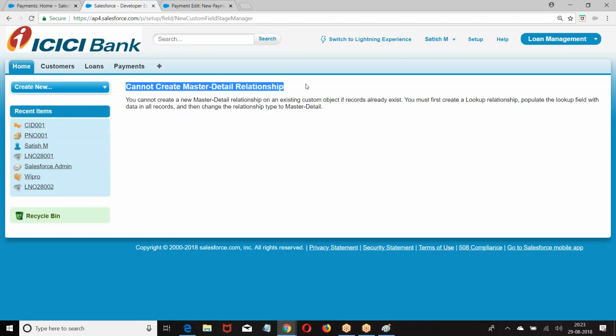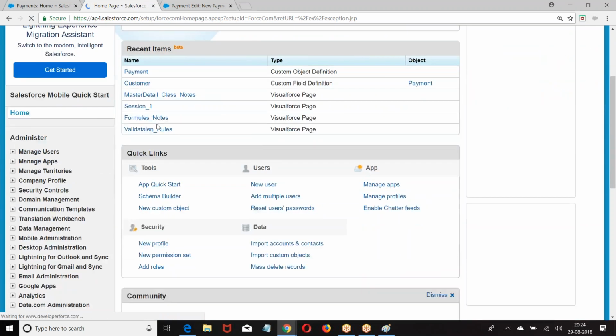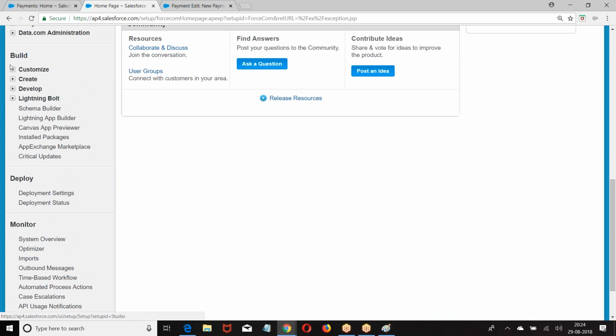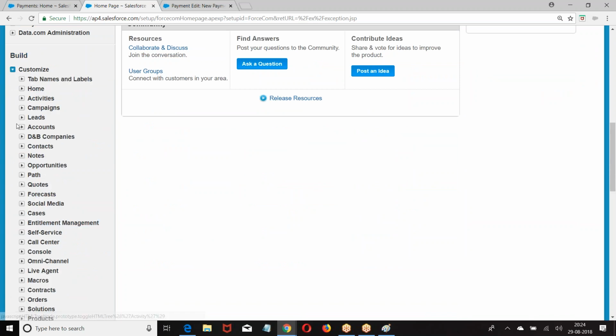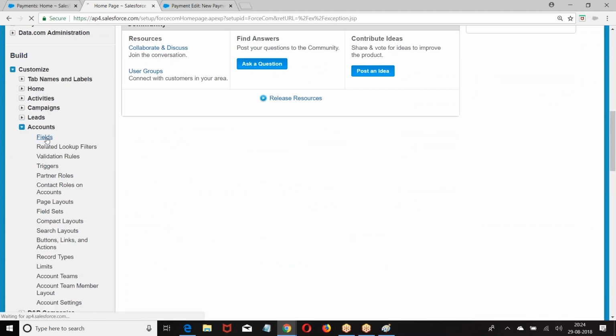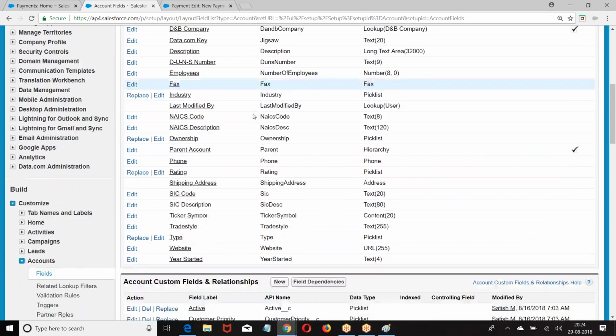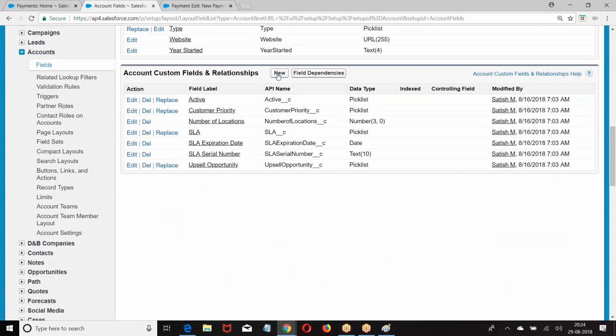Cannot create a master detail. Why? If the object already contains data, you will not be able to create a master detail. So let me try to create a master detail on a standard object. Build customers. On Account, I am trying to create a master detail.